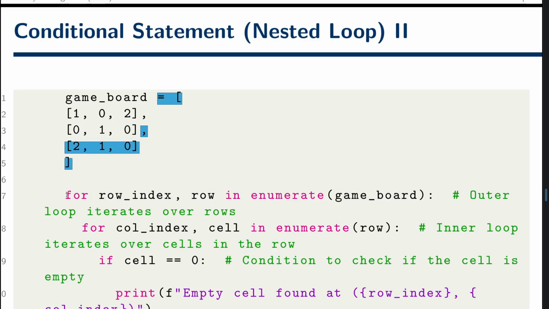The first thing, it loops through the first row. We have the first one, this is the opening braces here. This is the closing braces here. This is index 0. This is index 1. This is index 2. Each index is a list. Index 0 contains another list of 102. Index 1 contains another list of 010. Index 2 contains another list of 210. Let me repeat again. This is a nested list of items. This is the first open braces. This shows a game board, for example. This is the closing braces.